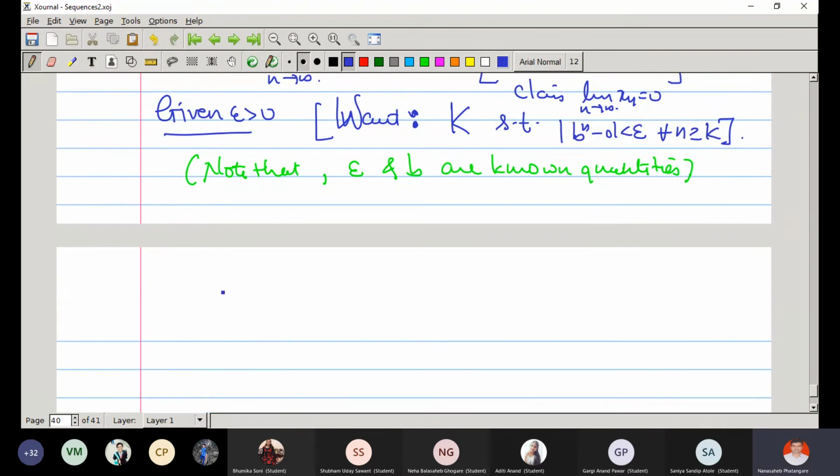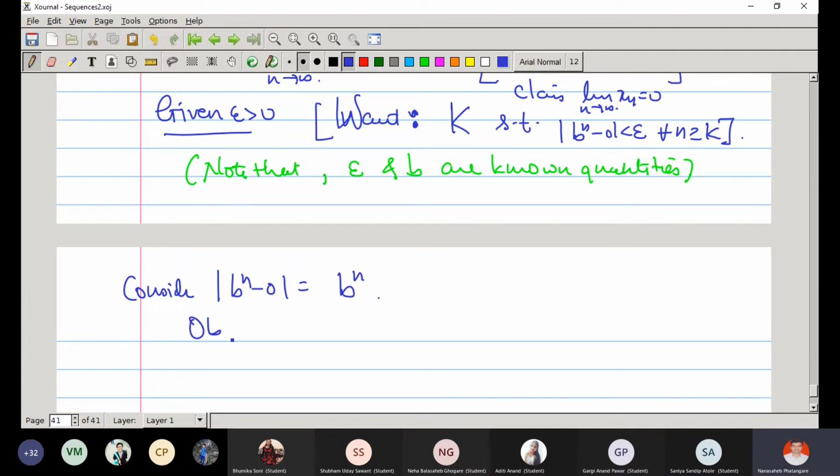So what we want, consider b raised to n minus 0. We want to make this expression less than epsilon, but it is positive, so no need of the modulus.